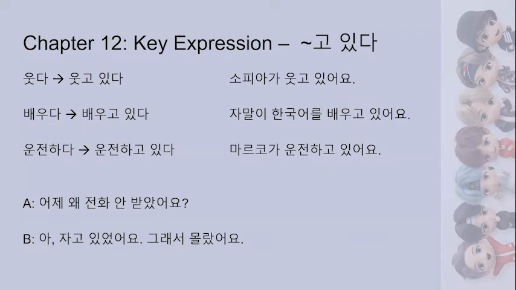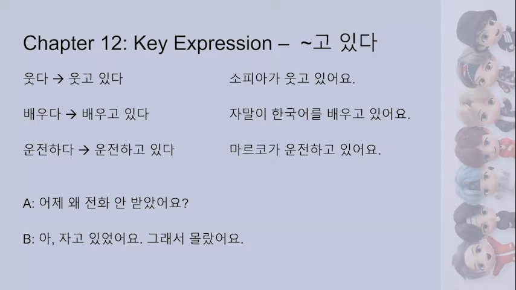So that first one, 웃다, which is to laugh or smile. To conjugate, take off 다, add 고, and then 있다. So 웃고 있다. The example sentence, 소피아가 웃고 있어요, which means Sophia is laughing or smiling. It can be used interchangeably. There is another way to say smile, for example, but I've seen it used both ways. I tend to assume it means laugh, but it could technically be either.